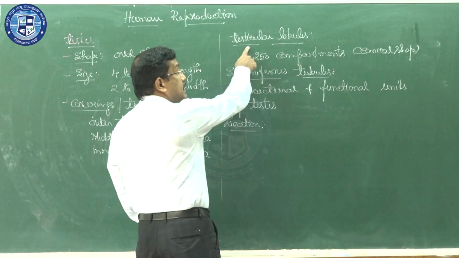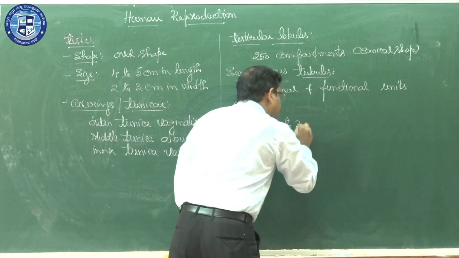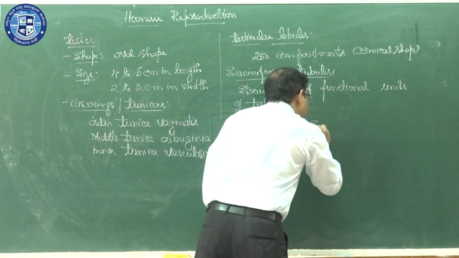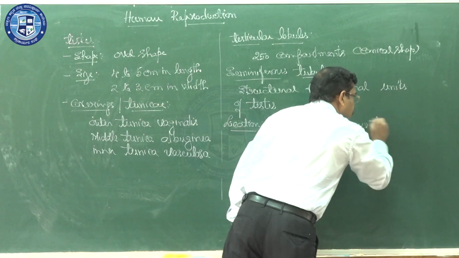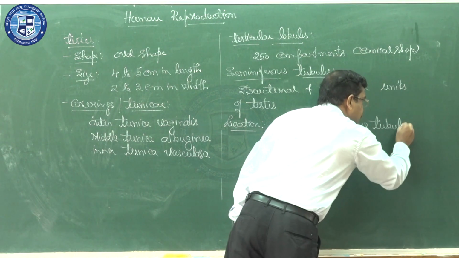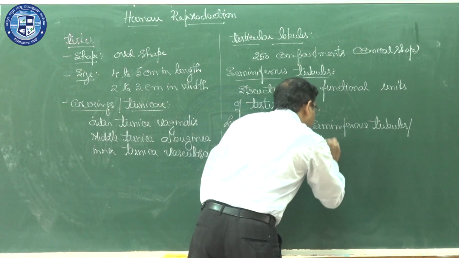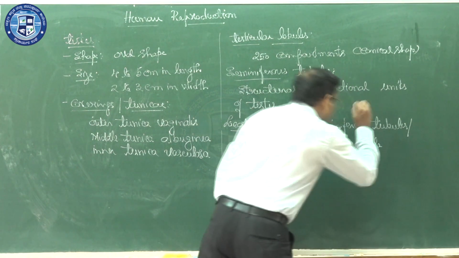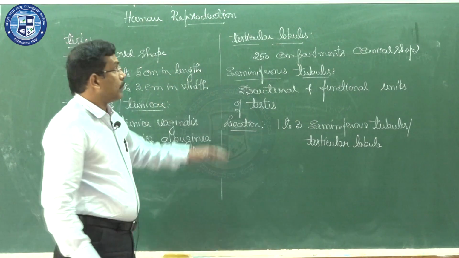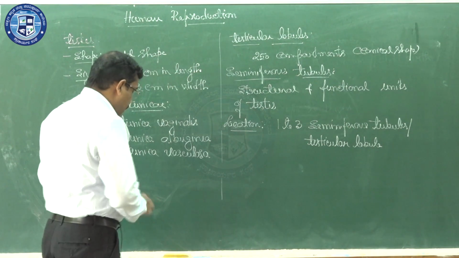Now, under the concept of a seminiferous tubule, the location will come. Location in the case of a testicular lobule, how many? There will be 1 to 3 seminiferous tubules per testicular lobule. One testicular lobule, if I take it, will have 1 to 3 seminiferous tubules. So, these are the characteristic features of the structure called seminiferous tubule.